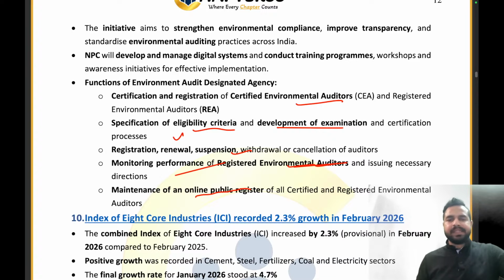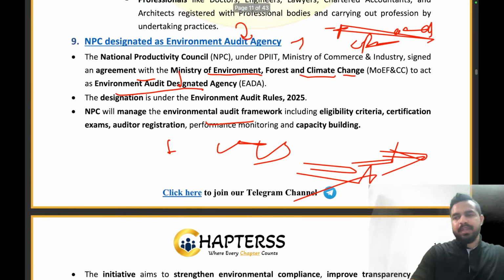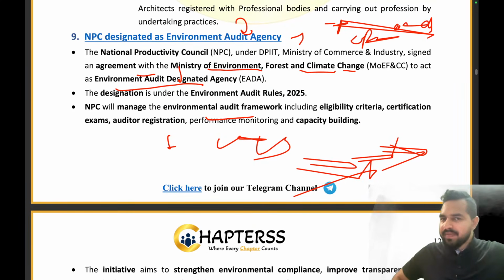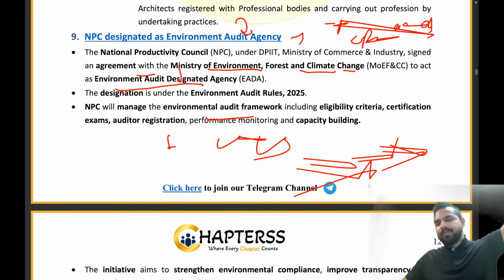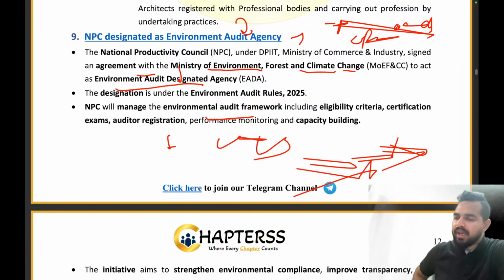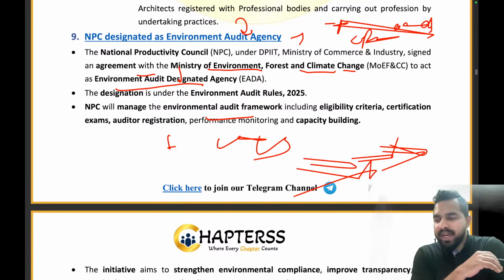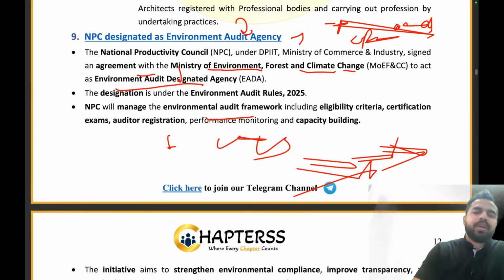this particular part. So clear everyone? Are you guys getting the point? So NPC. So now NPC has been designated as Environment Audit Agency. Please tell me the name of the institution which has been designated as Environment Audit Agency. That is National Productivity Council under the DPIIT with an agreement with Ministry of Environment, Forest and Climate Change. It is under the Environment Audit Rules 2025. So the NPC will be managing the environmental audit framework, including eligibility criteria, certification, exams and auditor registration.